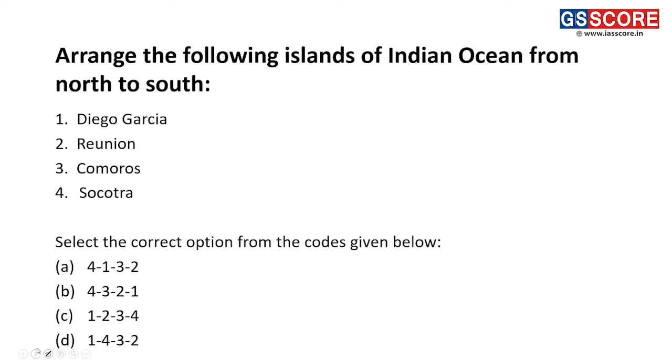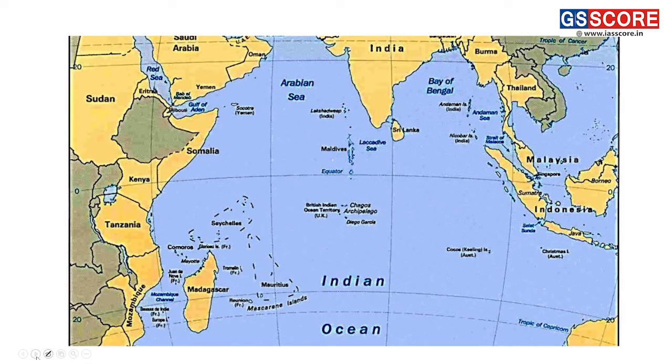Next question is, arrange the following islands of the Indian Ocean from north to south. We are going from the north direction to the southern direction. Option 1 is Diego Garcia, option 2 Reunion Island, option 3 Comoros, and option 4 Socotra. Let's look at the map to understand their locations properly.